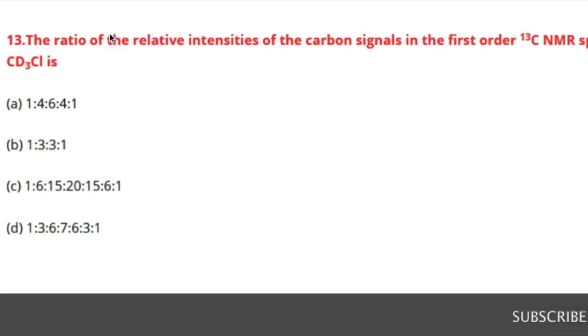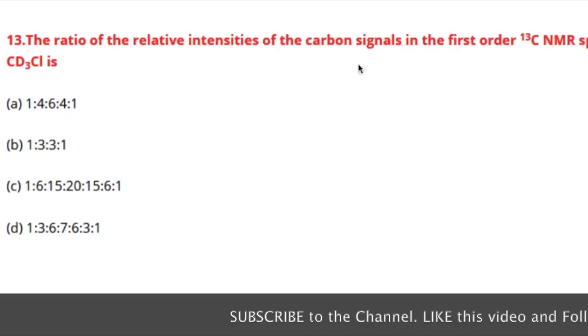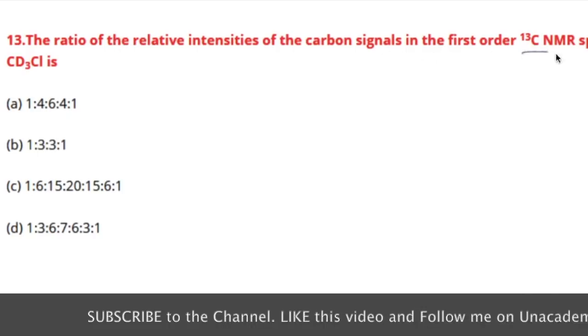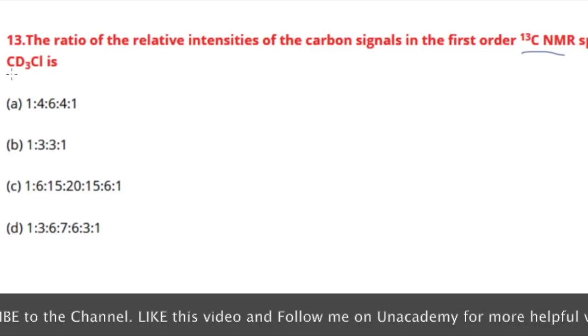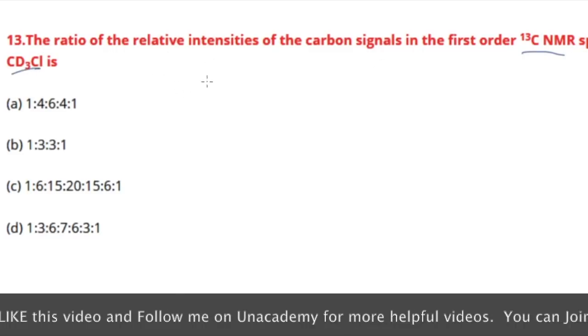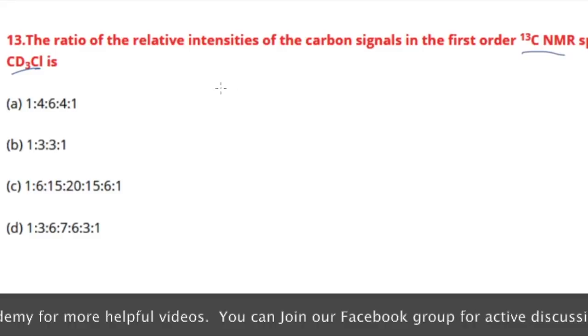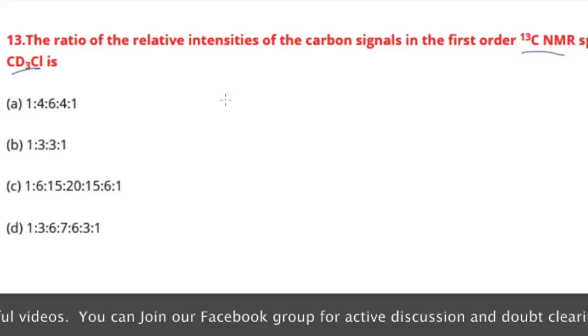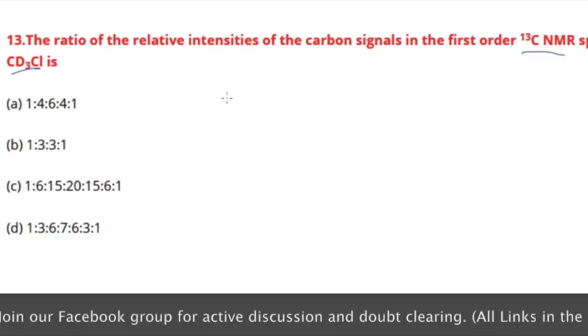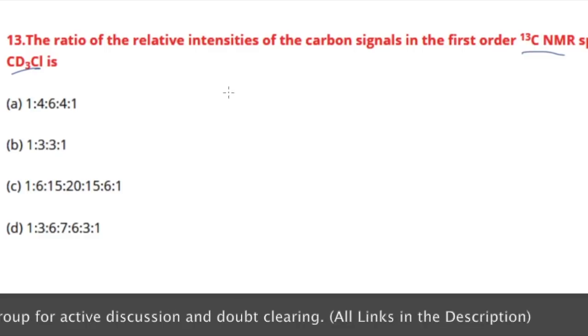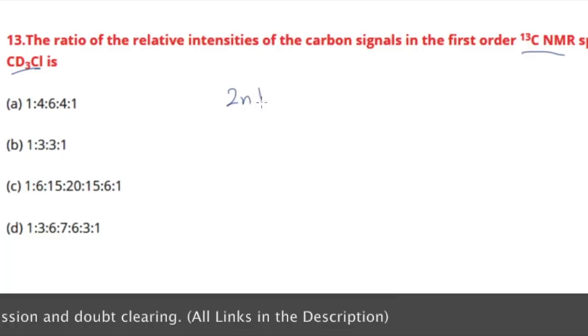For this question, it says: what is the ratio of relative intensities of the carbon signal in the first order carbon-13 NMR spectrum of CDCl3? To find out how many peaks you are going to get, you have the formula 2nI plus 1.